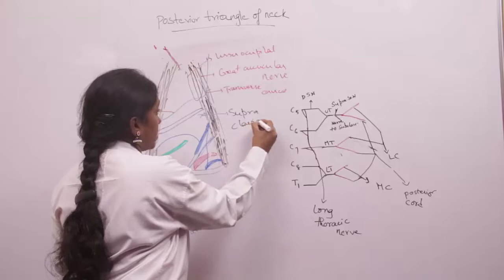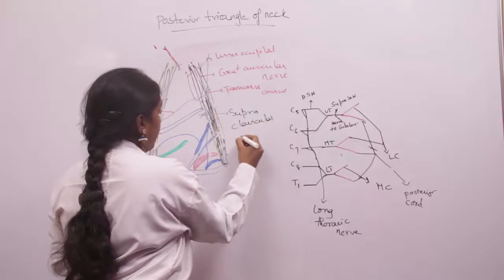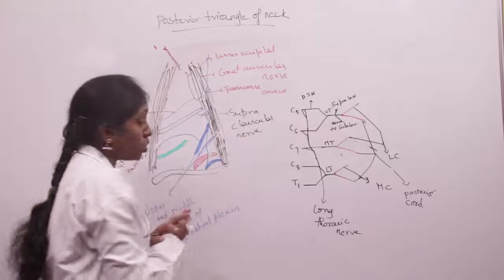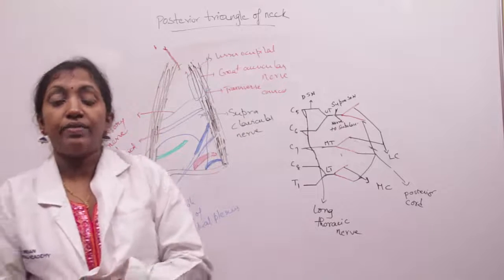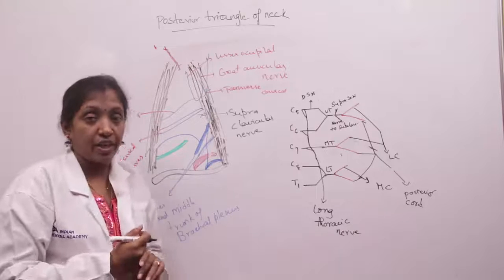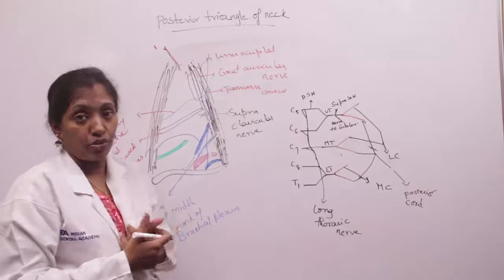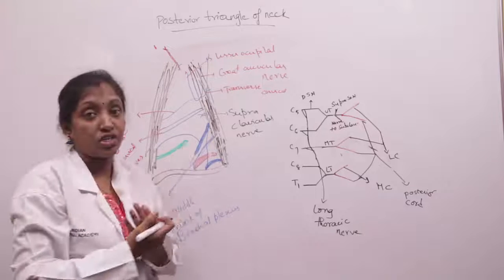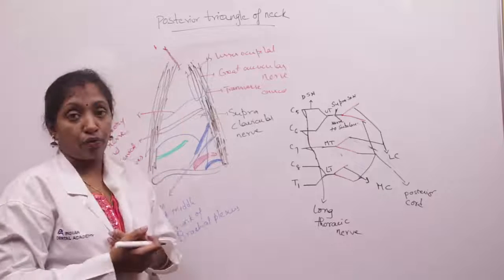So they are the four cutaneous nerves seen in the occipital triangle. And also you can see the superficial cervical artery, which is a branch of thyrocervical trunk, which is in turn a branch of subclavian artery. These can also be seen in the posterior triangle of the neck. And the upper trunk of brachial plexus is occasionally seen in the occipital triangle of the neck.